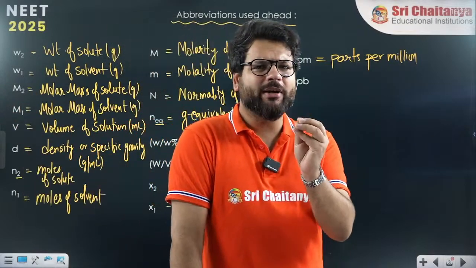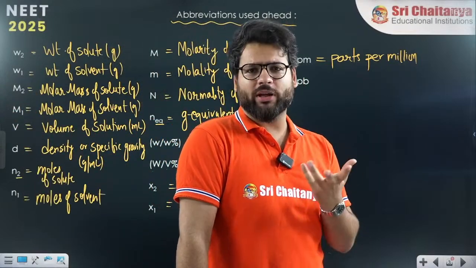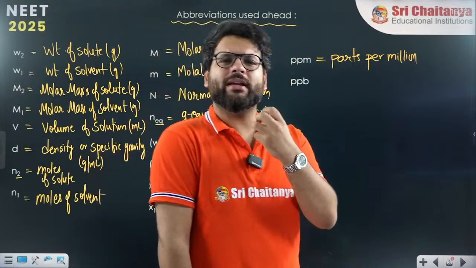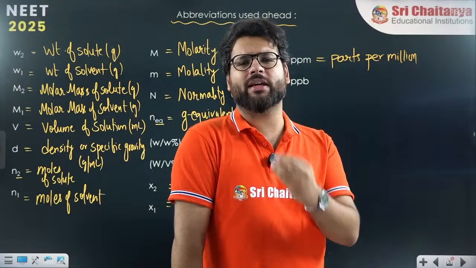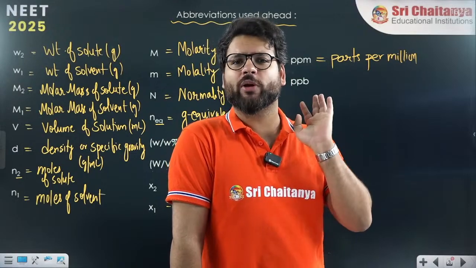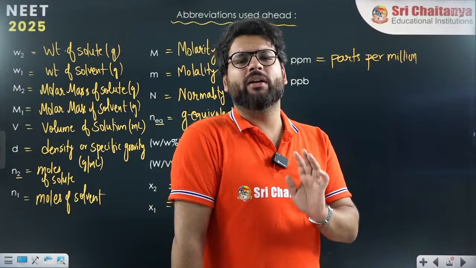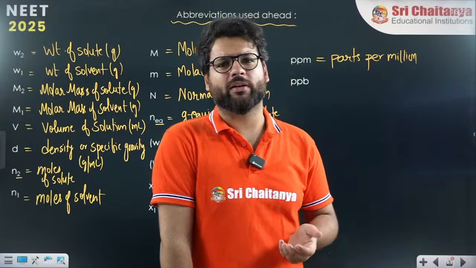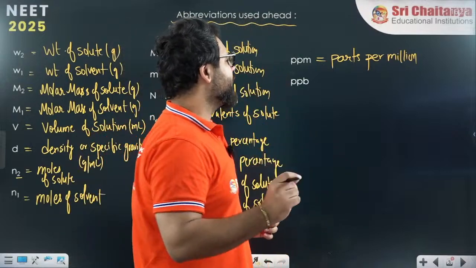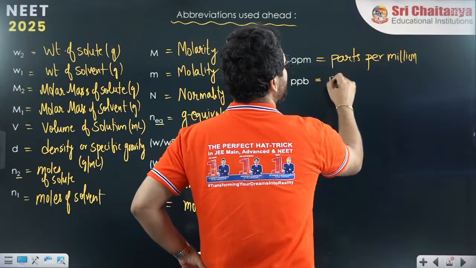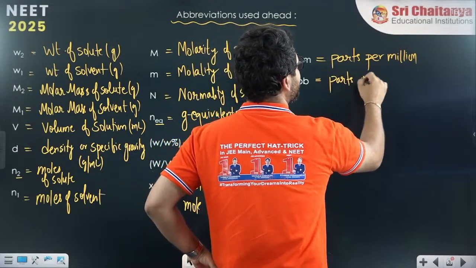In that, a little bit of fluoride, potassium fluoride, and a little bit of sodium chloride is there. That's why our water has a small amount of ions. So we say the ppm of our water is 2.5 ppm fluoride, 5 ppm fluoride. If it is very high, then 80 ppm fluoride, 90 ppm fluoride, like that. So ppm is used for very dilute solutions. ppb, parts per billion, is used for even more dilute solutions.